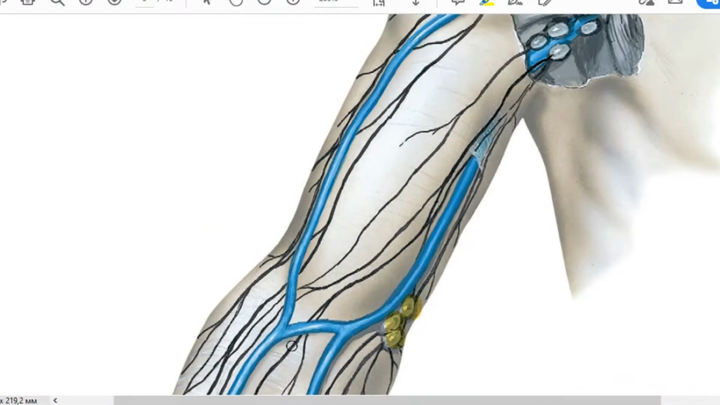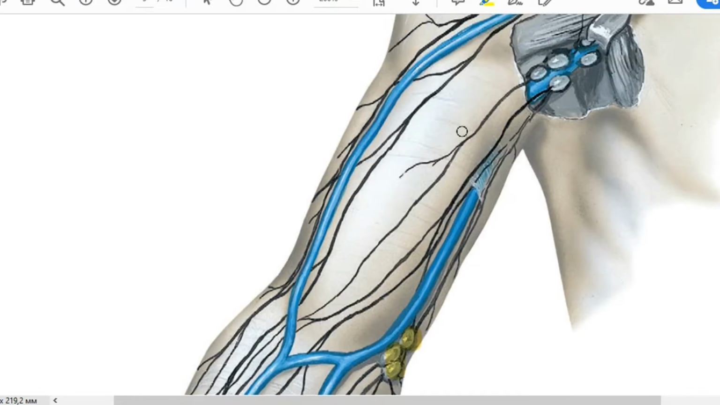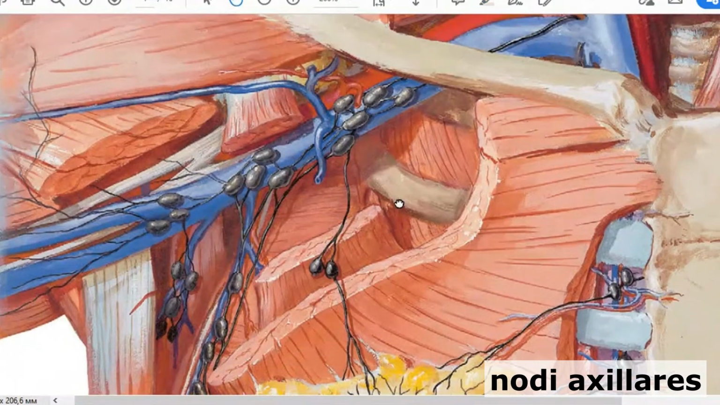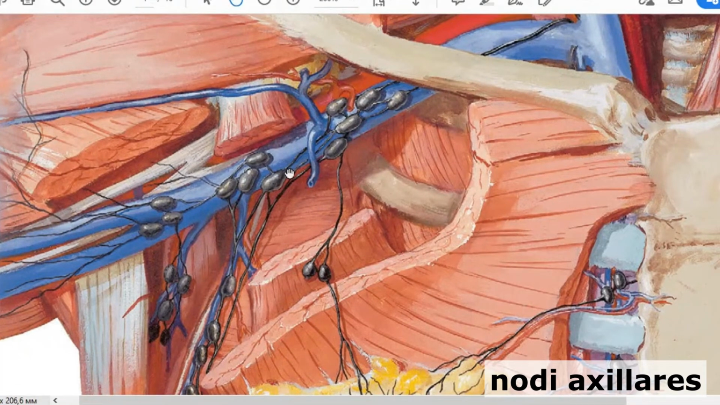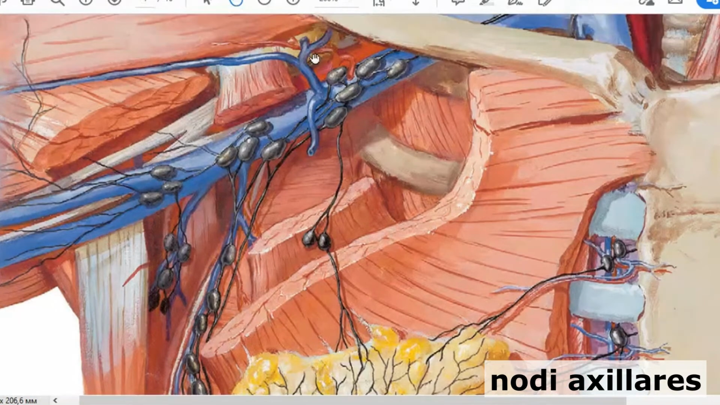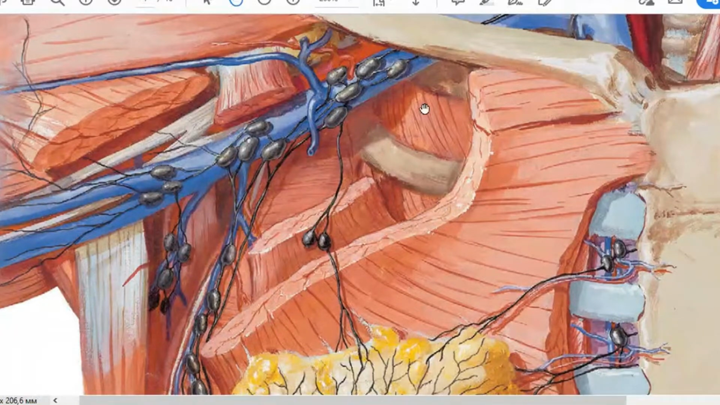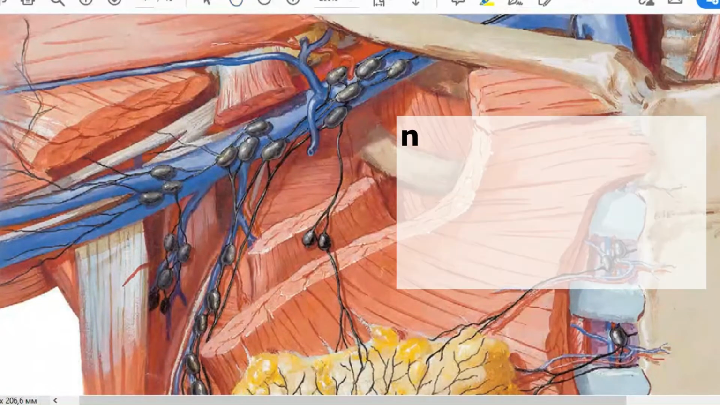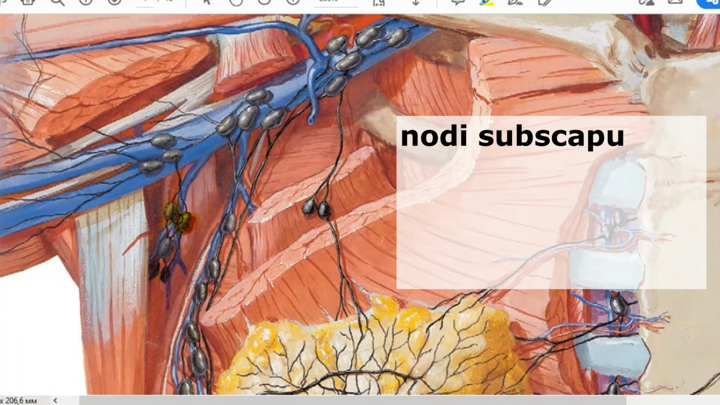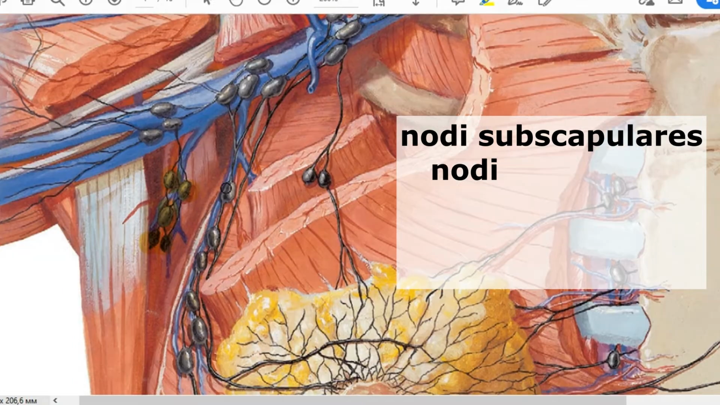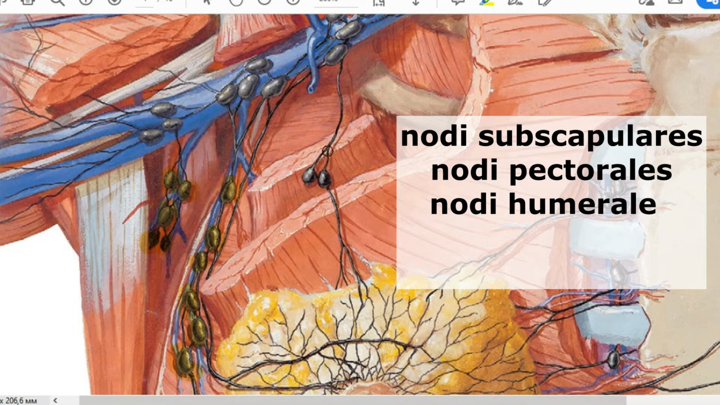Lymph from deep vessels is drained into the axillary lymph nodes. The axillary lymph nodes are a very big group, about 60 lymph nodes can be there, and you can subdivide them into a few groups. First of all, the nodi lymphatici subscapulares, lying on musculus subscapularis. Next, nodi lymphatici pectorales, the pectoral group of lymph nodes, situated on pectoralis major, minor, and the lateral wall of your thorax.